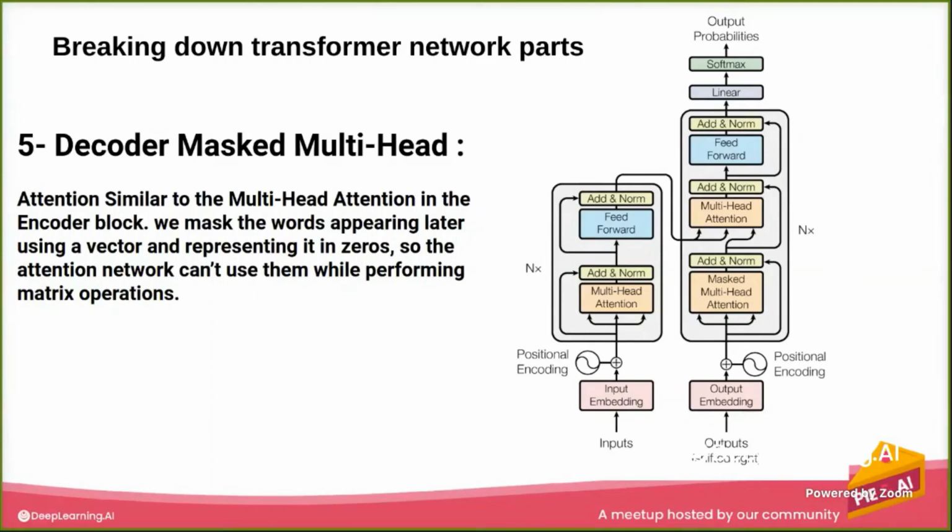Let's say we want to do word generation: the model does not know the next word. It has to predict it. So masked multi-head attention is a way of adding masking to prevent the model from knowing the future words. It gets the current and the past only. This is the difference between masked and multi-head attention.